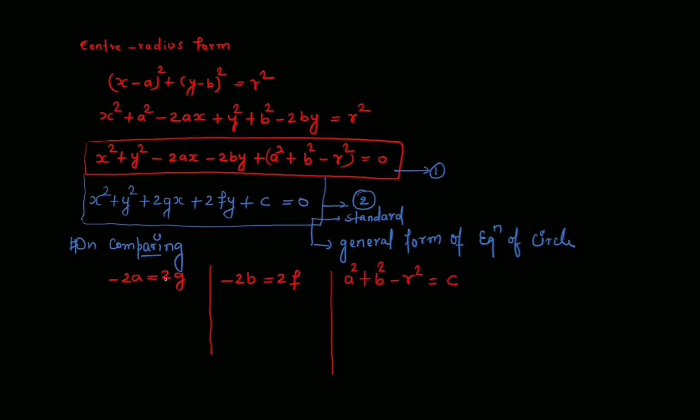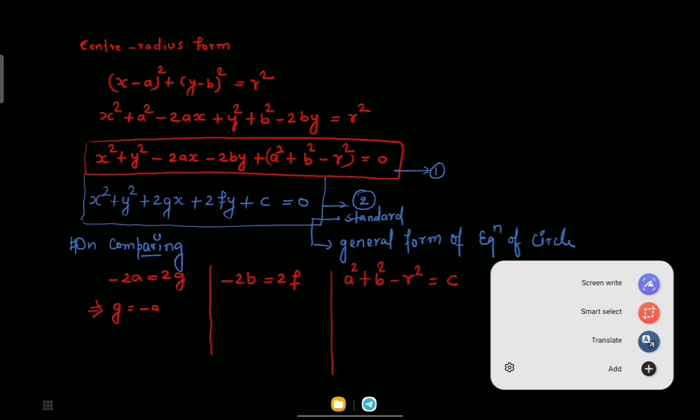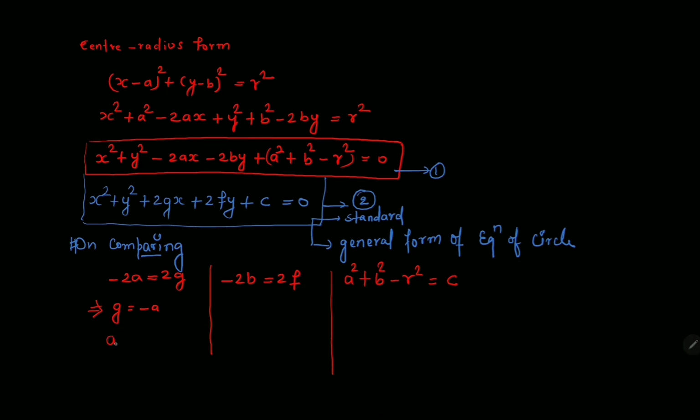From this, I can say that g equals minus a, or I can write a equals minus g, which would be much better. a equals minus g.